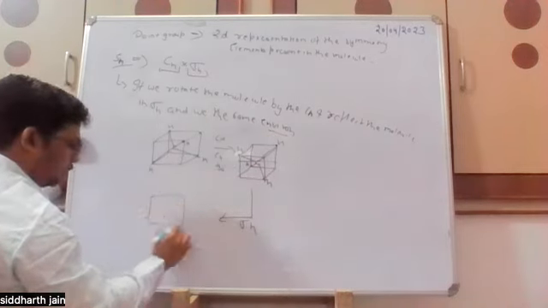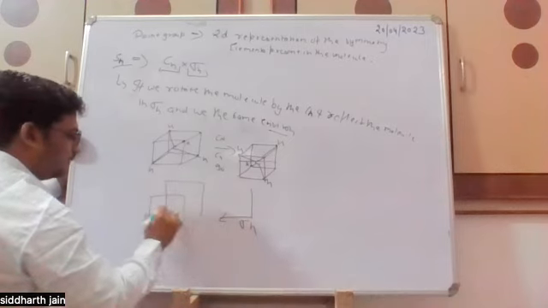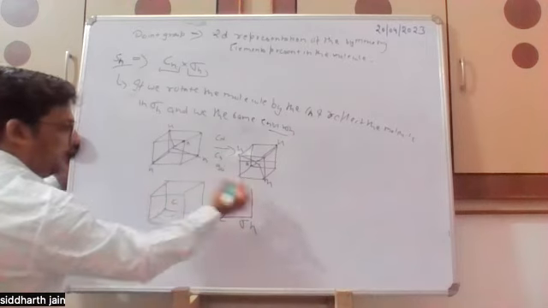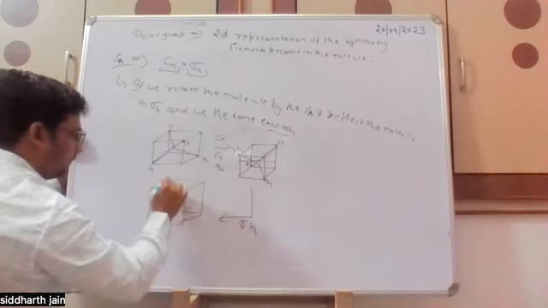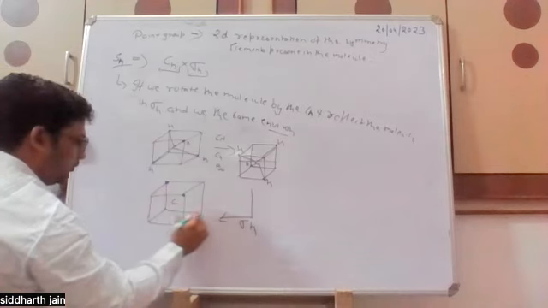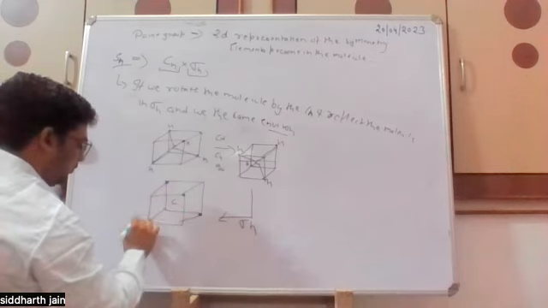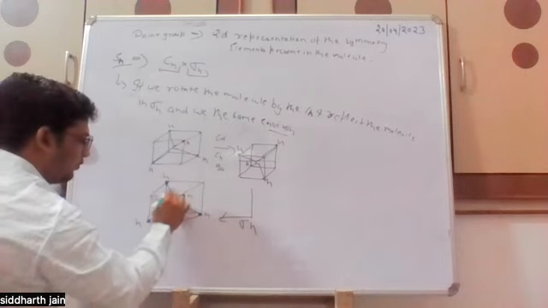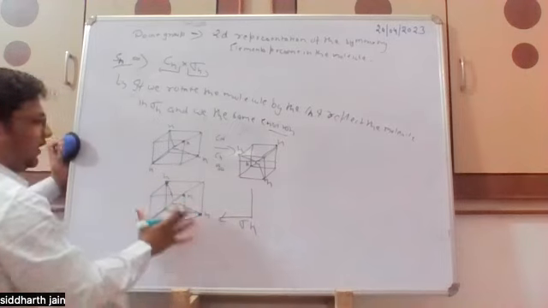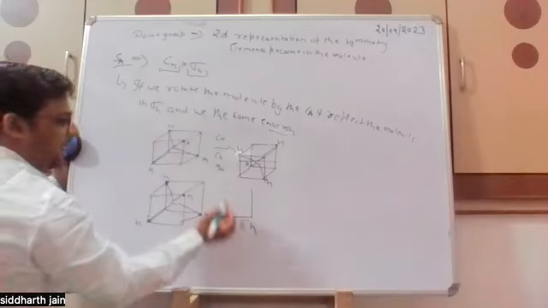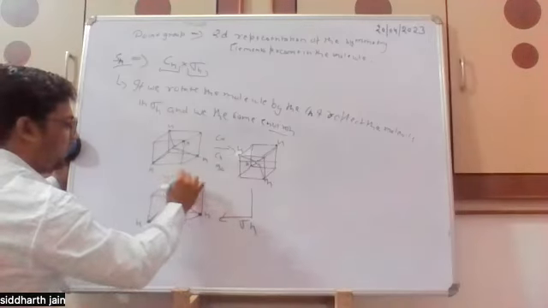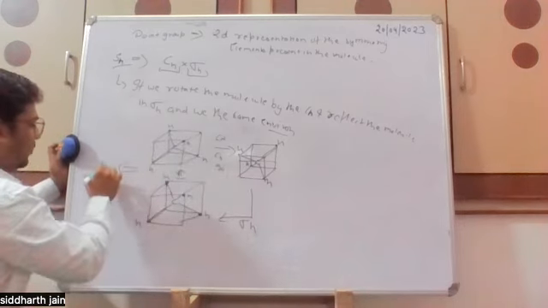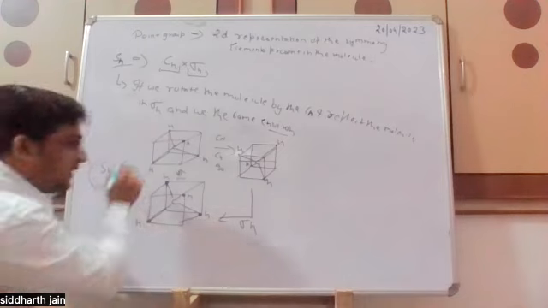So finally, this will move upward. We can see that after Cn and sigma h, we are getting the same molecule. This and this are same. So we say that it has S4 axis. Like this, we can define Sn.